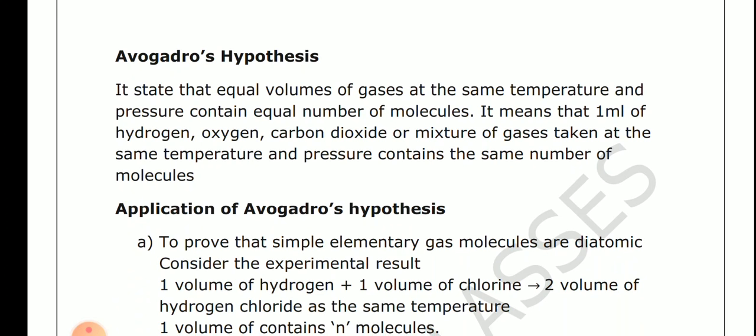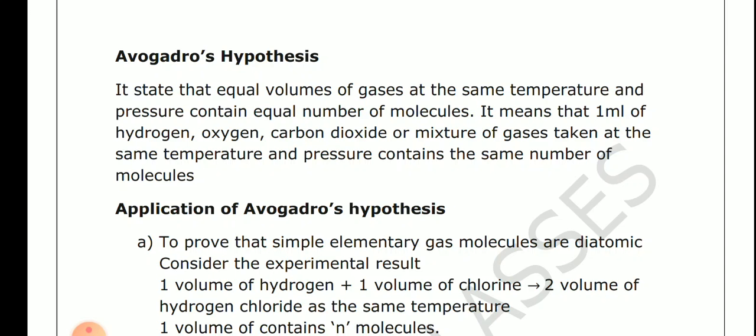Avogadro hypothesis states that equal volumes of gas at the same temperature and pressure contain an equal number of molecules. It means that 1 ml of hydrogen, oxygen, carbon dioxide, or a mixture of gases taken at the same temperature and pressure contains the same number of molecules. Okay. Now next is the application.